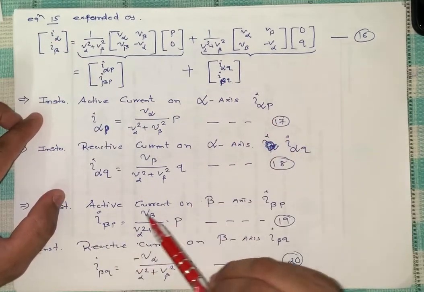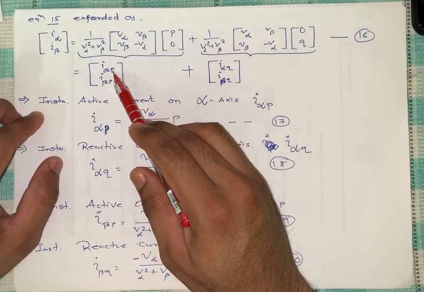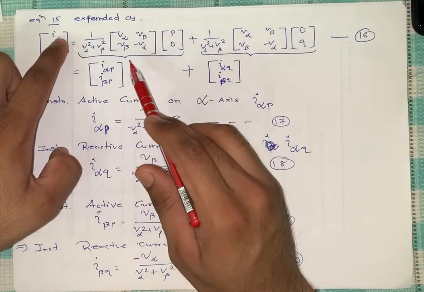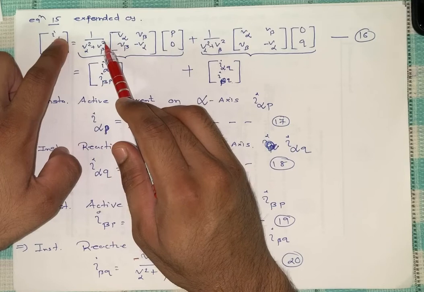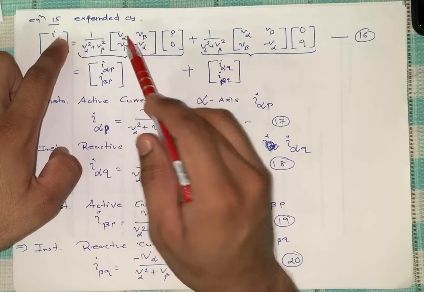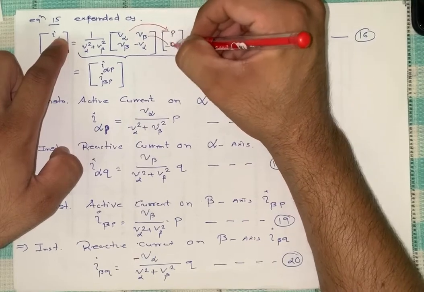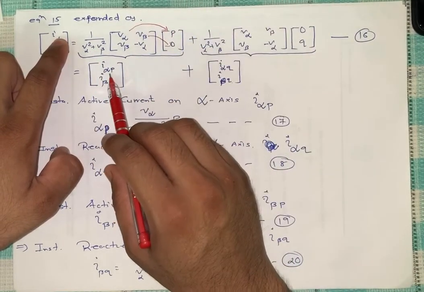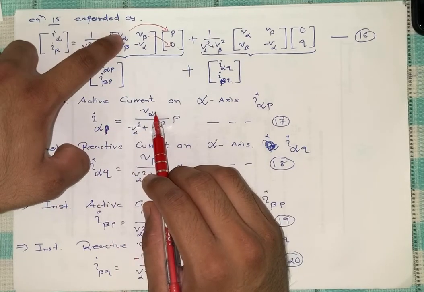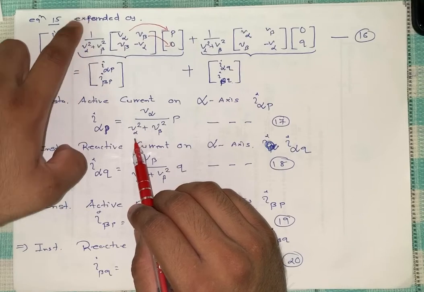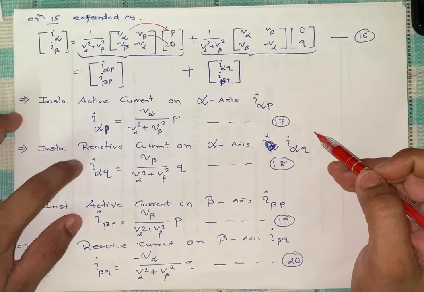So now individual separation of I alpha P. Suppose we can say 1 by V alpha square plus V beta square, that is same, and V alpha, because this V alpha is multiplied here only, V beta is 0, so it will be 0. So what is the remaining term of that? What is the equation of I alpha P? I alpha P is the remaining V alpha divided by V alpha square plus V beta square, that is the same thing, 1 upon, into P, simple. That is equation number 17. Similarly